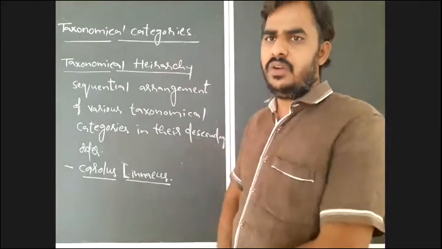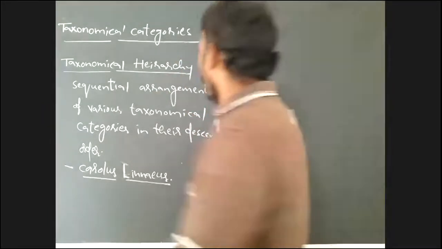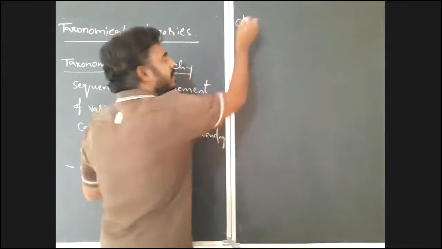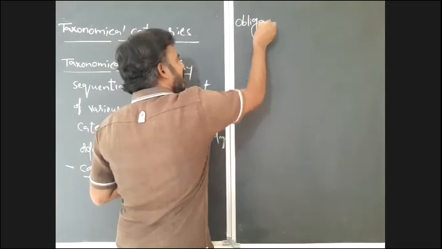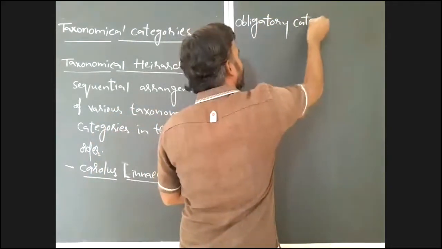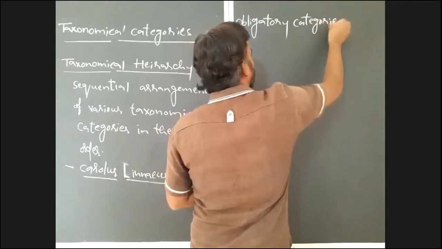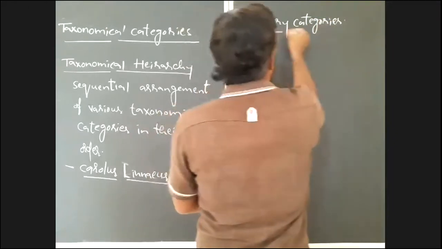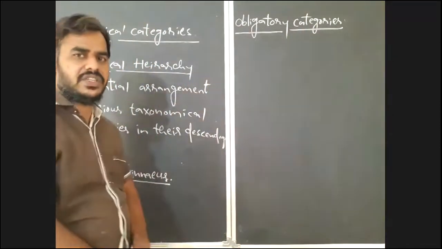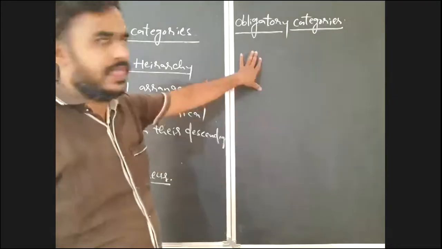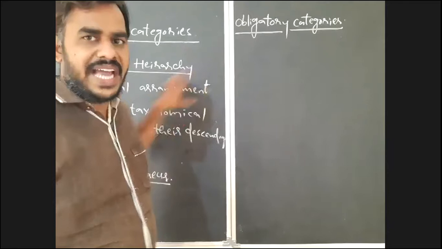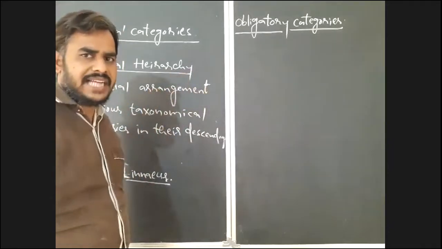So now, what are the obligatory categories? How many obligatory categories are there? There are 7 obligatory categories in the taxonomical hierarchy.